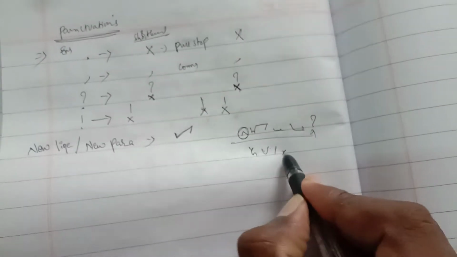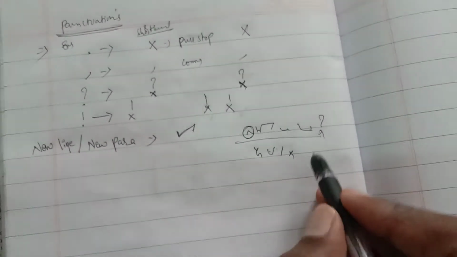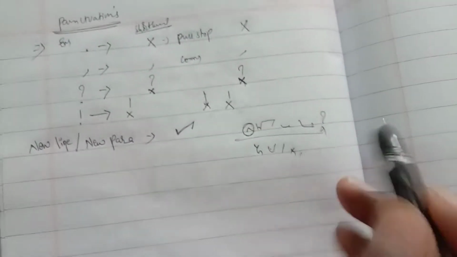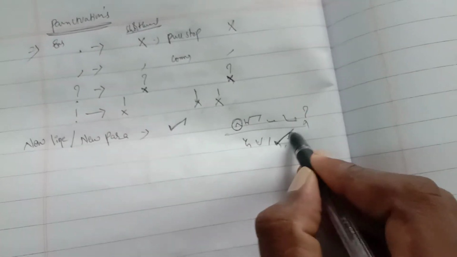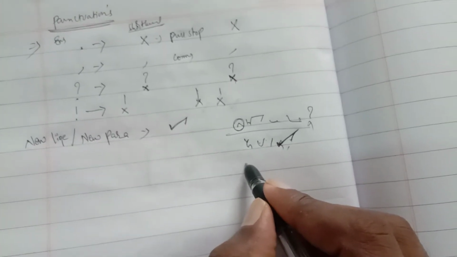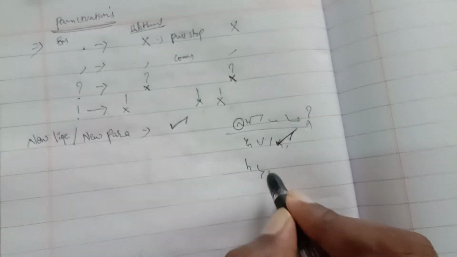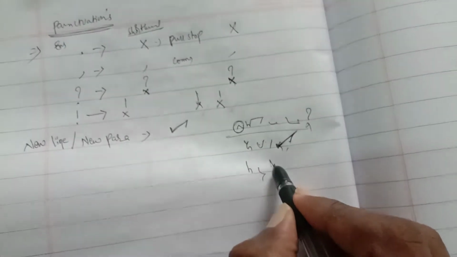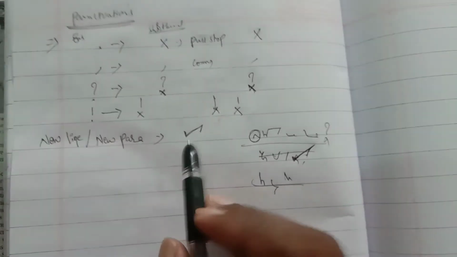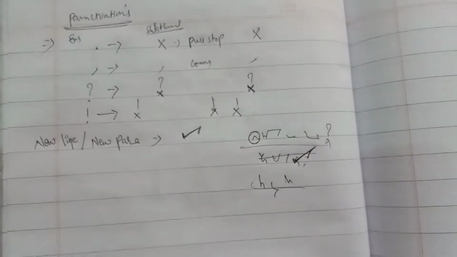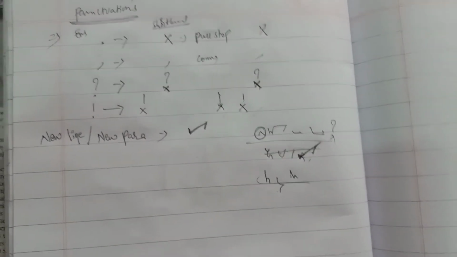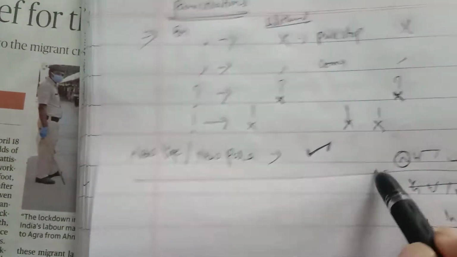Here the full stop is represented by the cross symbol, but for the next line, I follow with the new line symbol, then write the next words, like this. So new line or new paragraph is represented by this symbol. Clear?